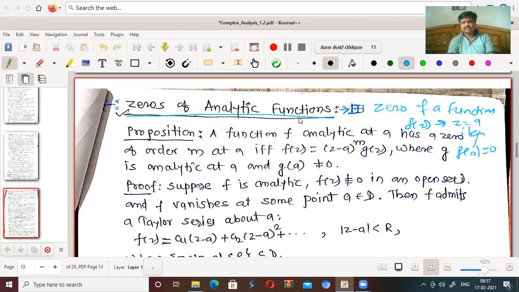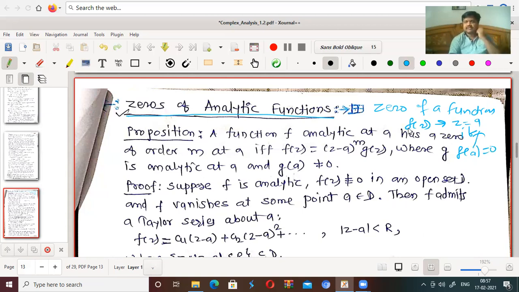Now we know analytic function, that is, it is differentiable at a point and in the neighborhood of that point also. That function is called analytic. If the function is analytic in all complex plane, it is called entire function. Okay. Now zeros of analytic function.